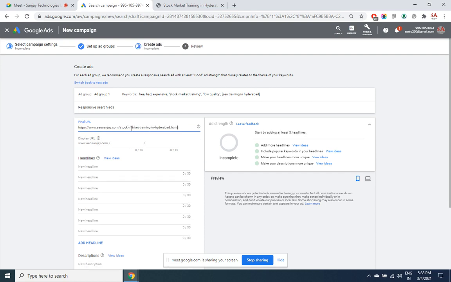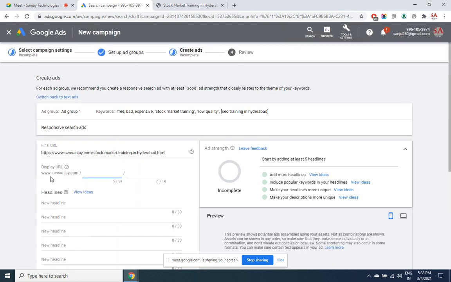So this is the final URL that has to open up. This is a display URL. Let me zoom in a bit. Now, what page has to be shown in that? You can have a different page address here, though the site is the same, but here you can have any custom text. This is only for show purposes. The page which will open is this one.